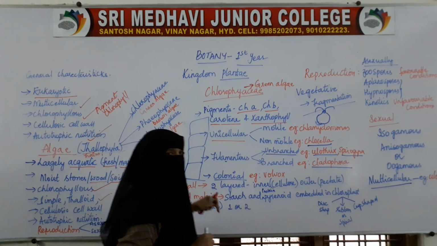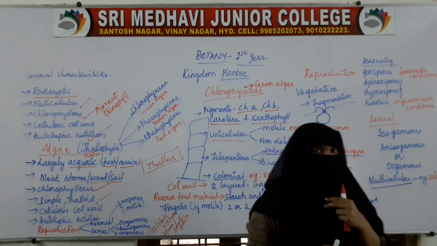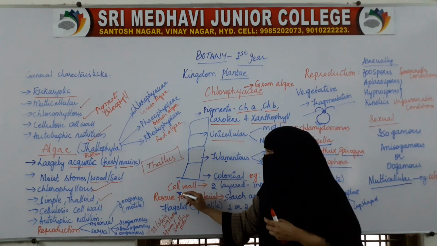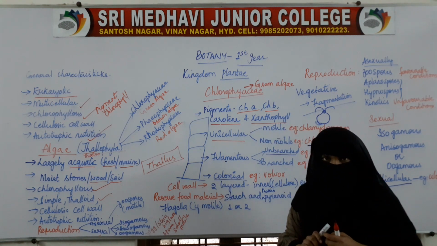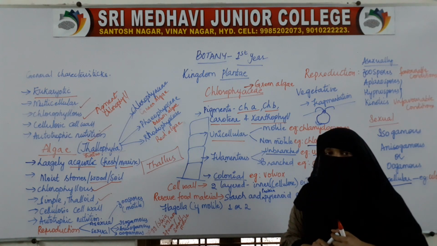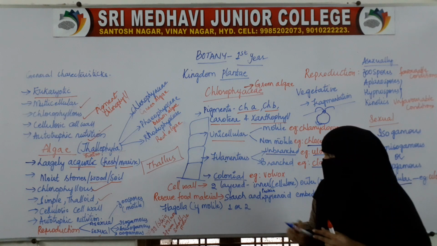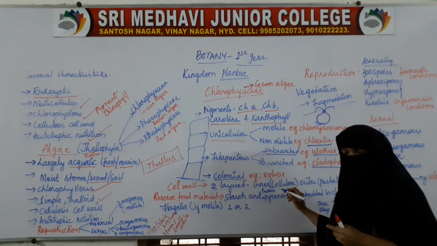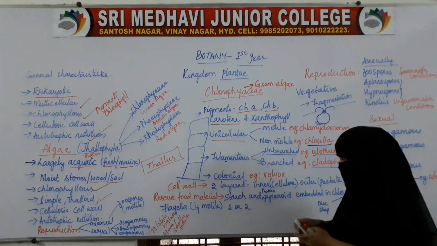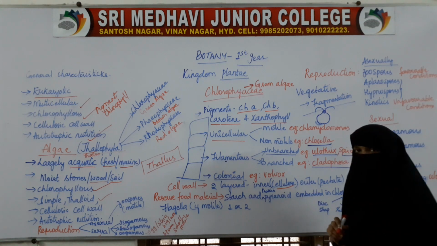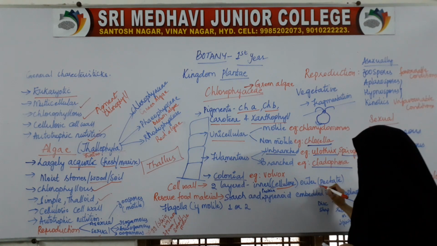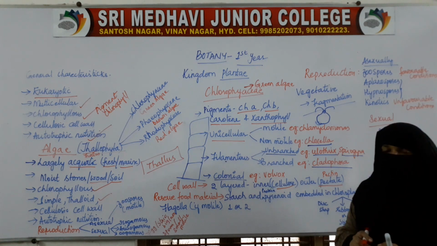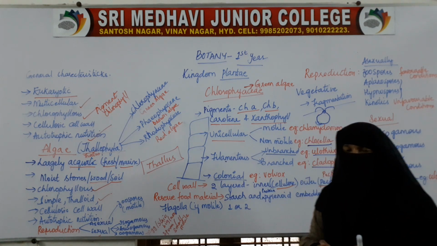So, the cell wall is made up of cellulose. In green algae, the cell wall has 2 layers. The inner layer is made up of cellulose and the outer layer is made up of pectin.